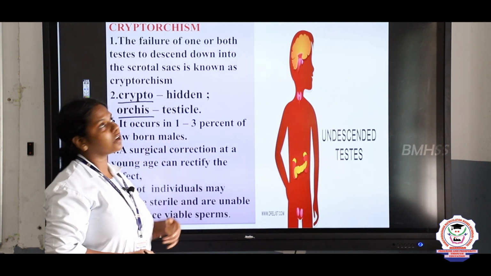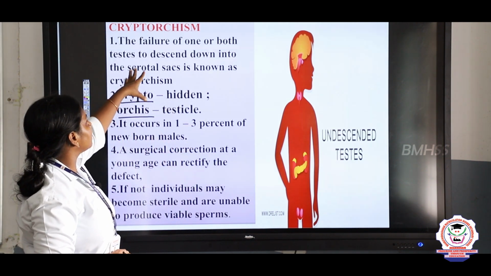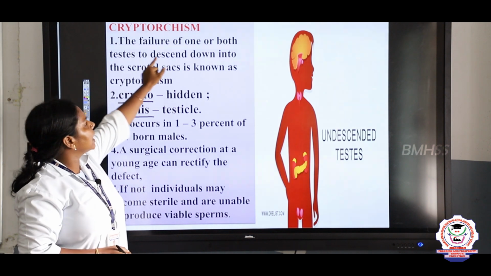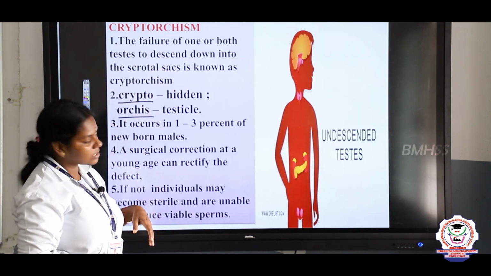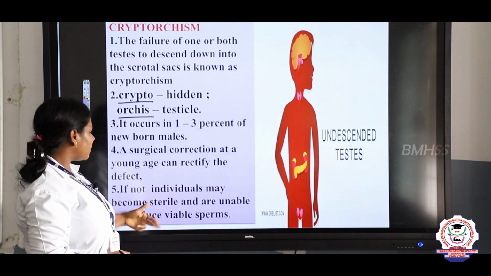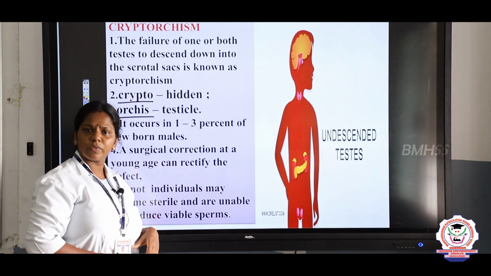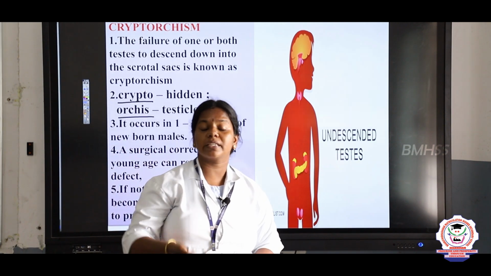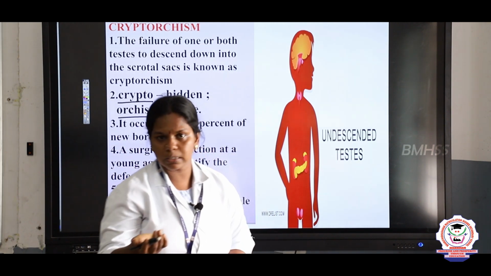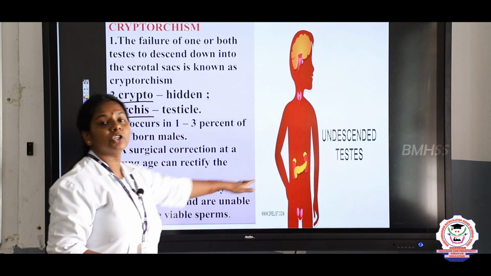Such a disorder we call cryptorchism. It's a 2-mark question: the failure of one or more testes to descend down into the scrotal sacs, right. So these individuals will become sterile, they are not able to reproduce, they cannot produce fertile sperms, right. So this is cryptorchism.